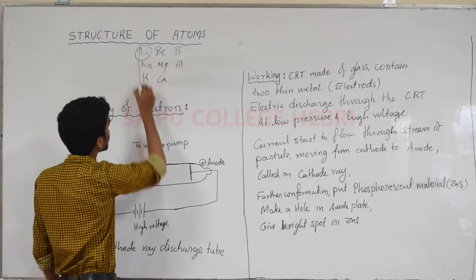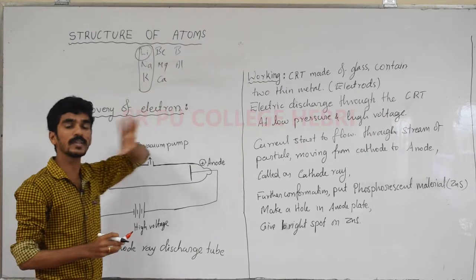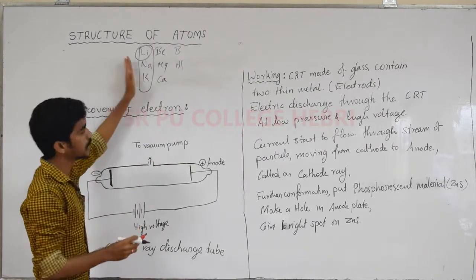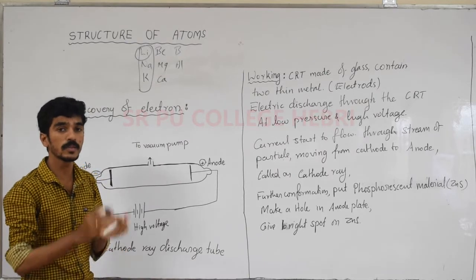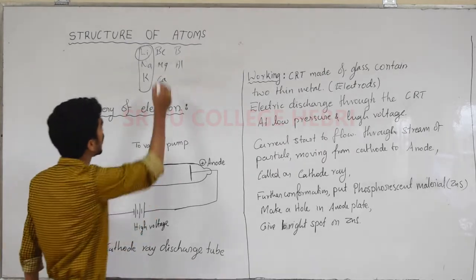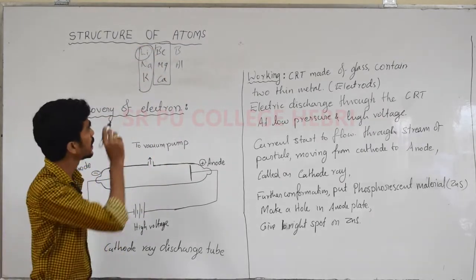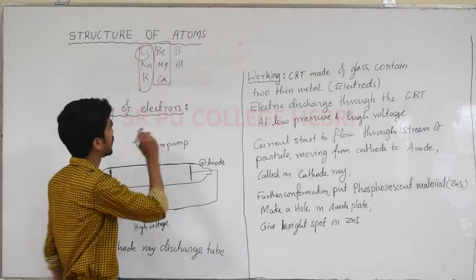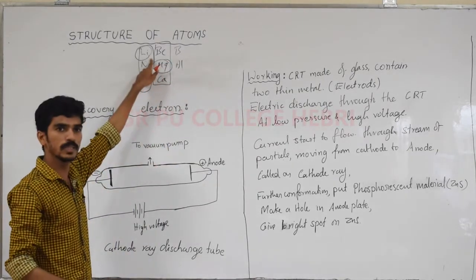This one group was made because all its elements have similar properties. Apart from this, some other elements from another group also have similar properties. So I will take the second group elements. In this, magnesium has similar properties to lithium.